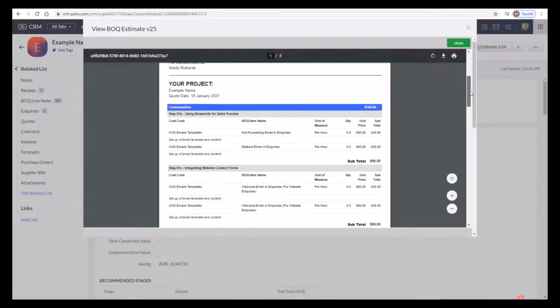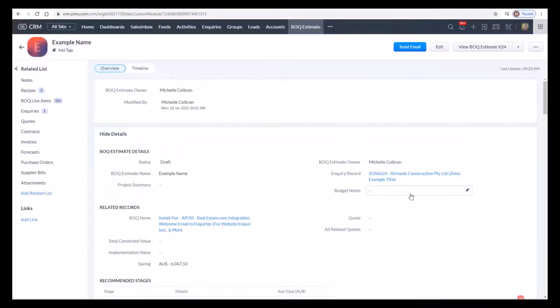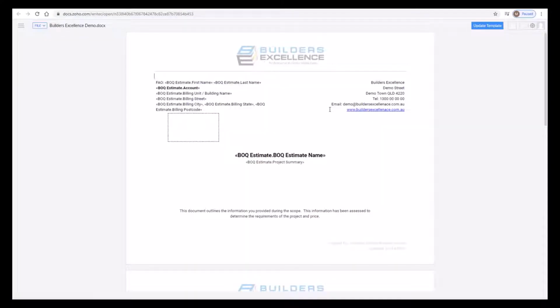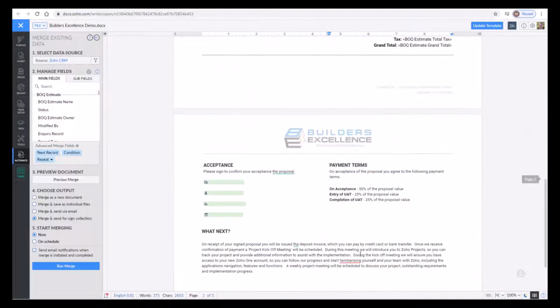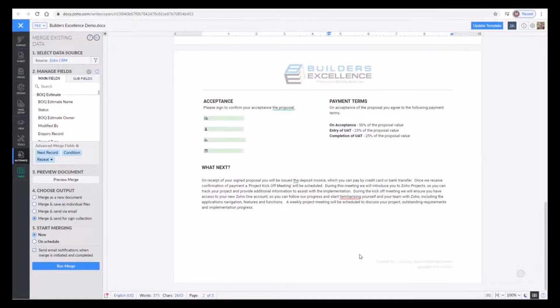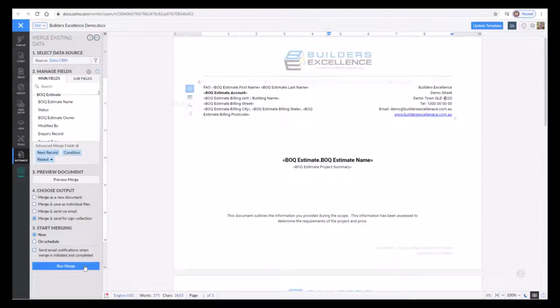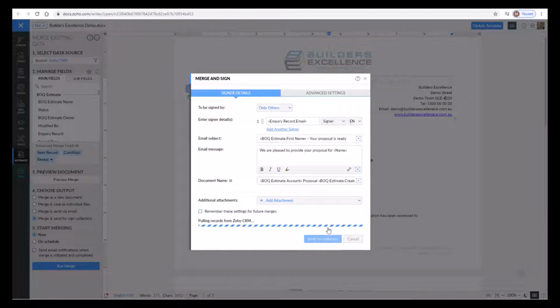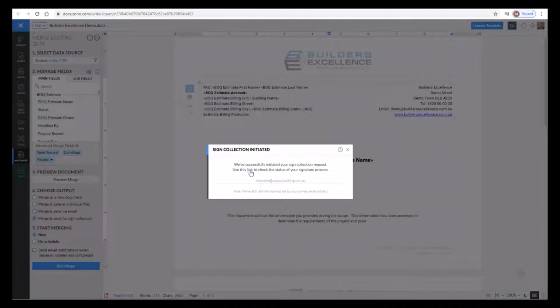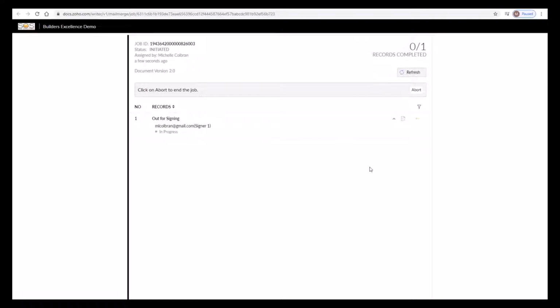Now another way to send your BOQ estimate to the customer is to use Zoho's native mail merge. So if we click on these 3 dots in the top right hand corner, we can select our mail merge template. Give that a moment to load. And although the mail merge template doesn't do the grouping in the same way as the last PDF, it does allow you to create a nice stylish document that you can integrate to Zoho Sign for digital signatures. You can also integrate this back to your inquiry record to notify you when the customer has signed the document.